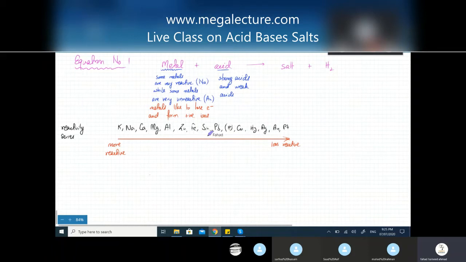Okay, so when we talk about this reaction, not all metals are going to react in exactly the same way. Some would react very, very explosively. I mean, if you add potassium to an acid, you can watch videos on this, there's going to be a very big explosion. It's going to be a very dangerous reaction because it's going to be so vigorous. But if you add gold to an acid, there is hardly going to be a reaction. So remember the difference, have some idea about the difference in reactivity.